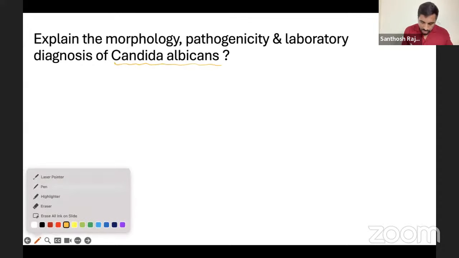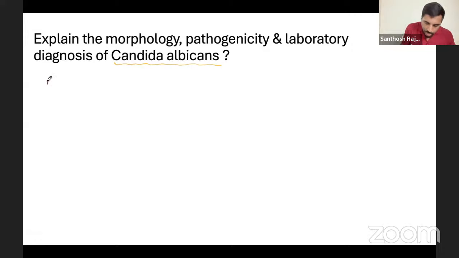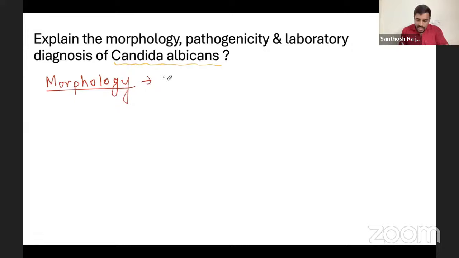So when you talk about morphology, what is the first point you're going to write? Remember, Candida is a yeast-like fungus. It is a yeast-like fungus.